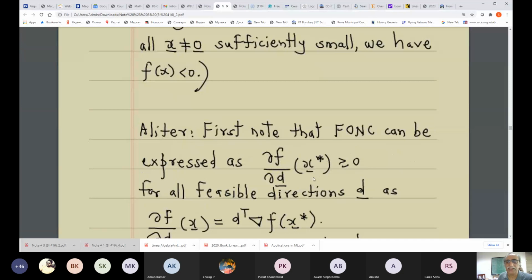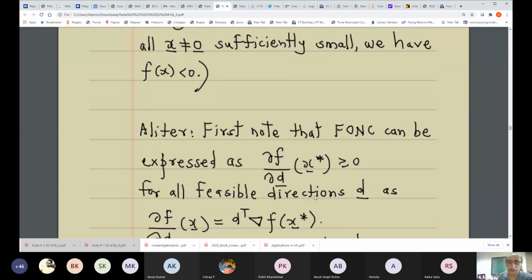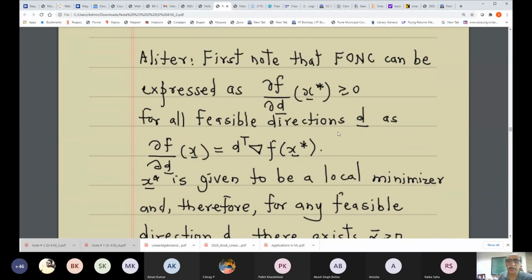In fact, we showed that this is equal to the inner product of d and the gradient of f. So now we are expressing the necessary condition in this form. And first note that the first order necessary condition can be expressed as this for all feasible directions d, and that is because, as I have written in the explanation, this is equal to this.